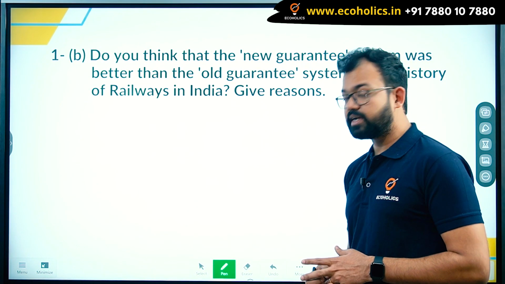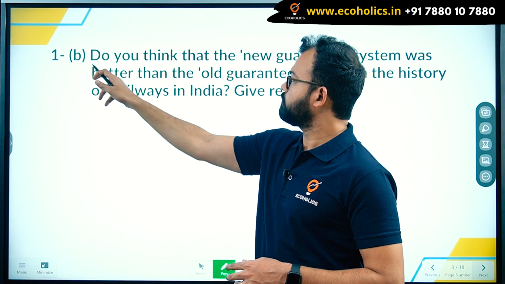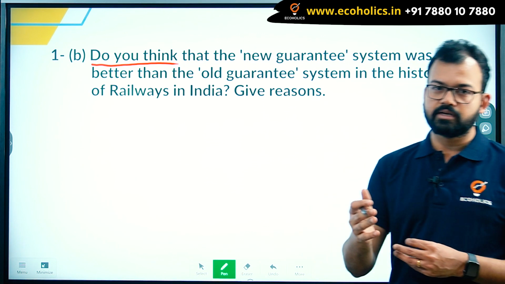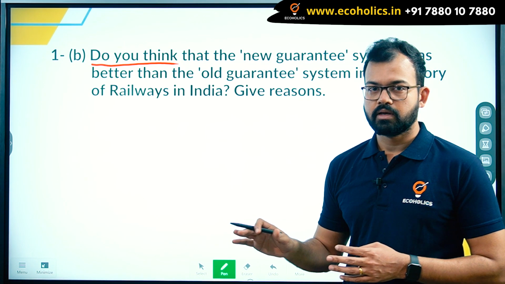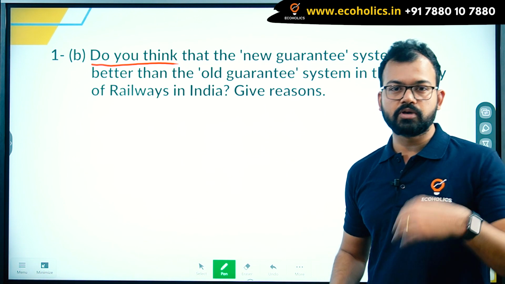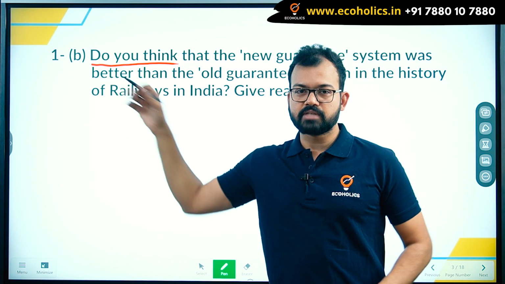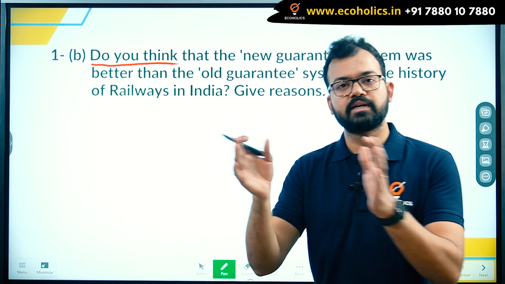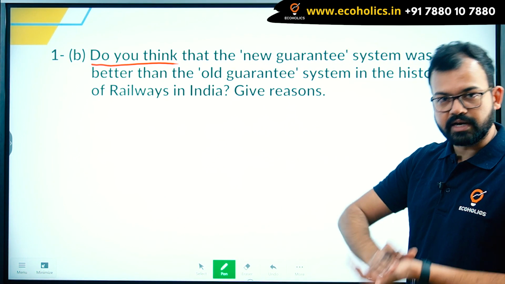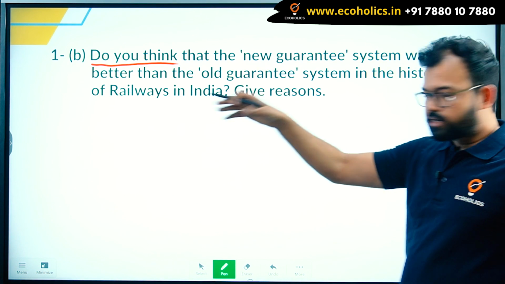Now, second question is very different if you see the previous year question paper. First of all, the word is "do you think". Here you are an aspirant. Nobody cares about your opinion. "Do you think" means do not give your personal opinion, because UPSC doesn't care. Whenever the question comes like "do you think", you write whatever 90% of the population has as their view. It means whatever you are reading in the newspaper or the books, that you have to think and write here. Now we'll read the question first.